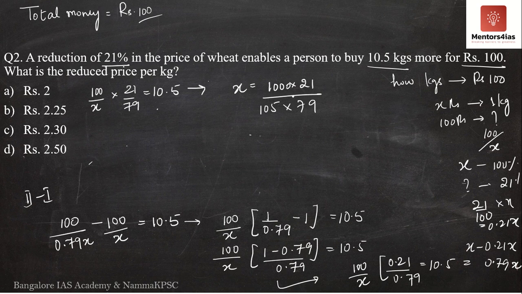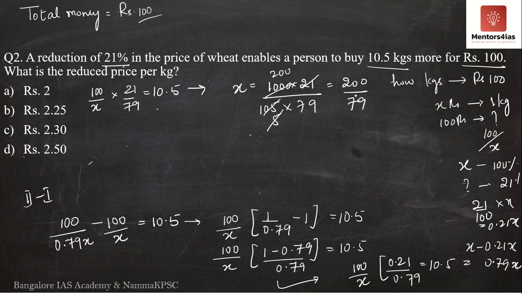So yes, 21 5s is 105, correct? 21 5s are 5 1s are 5, 5 2s are 10. This is 5 times over here, and what do I have here? 5 2s are 10, 200 divided by 200 into 79. So x is what? 200 by 79. X is nothing but 200 by 79.